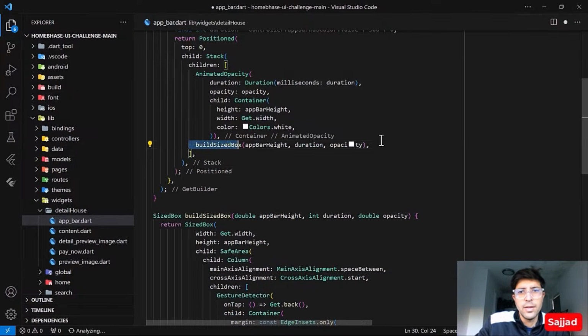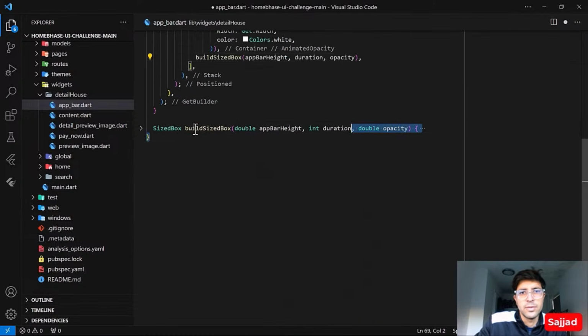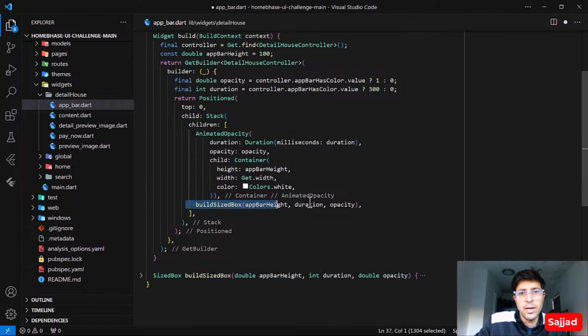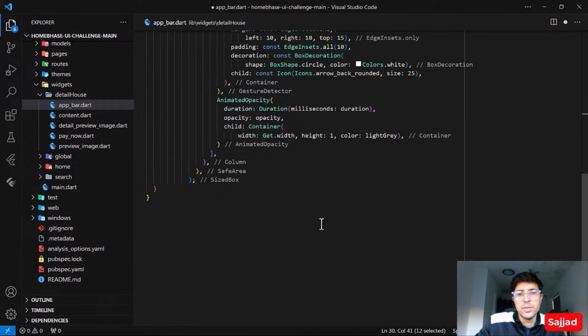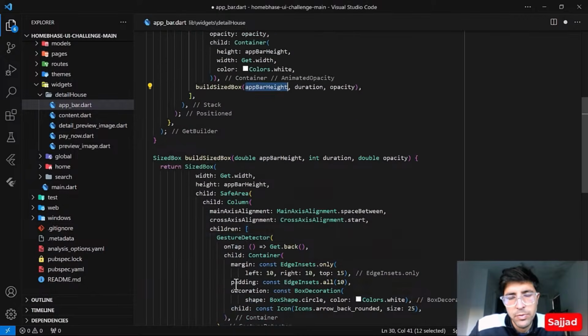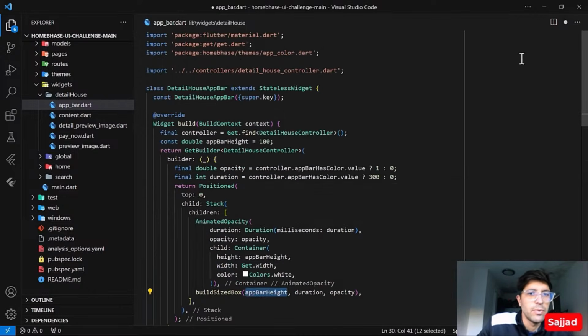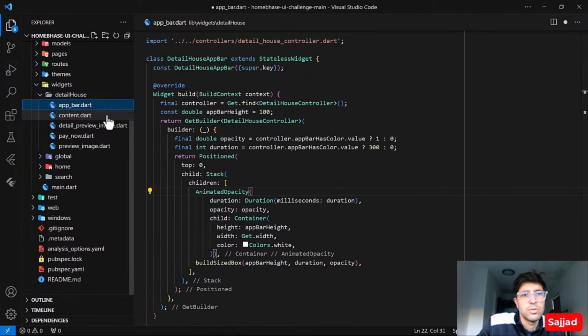So you can see the code is now more readable and we have extracted a lot of code. This code is maintainable, now it's more readable. We have build a sized box, it is taking these as arguments, and we have defined it outside, which is really good. So we could do the same for the others also, like for the gesture detector or maybe for the animated builder or any other widgets that we are including inside the build method, because it is a good approach to extract the widgets outside of the build method. So this was general feedback about this. If we do this, this is also fine.